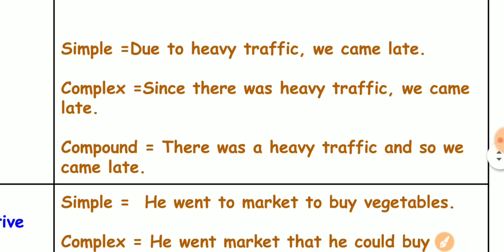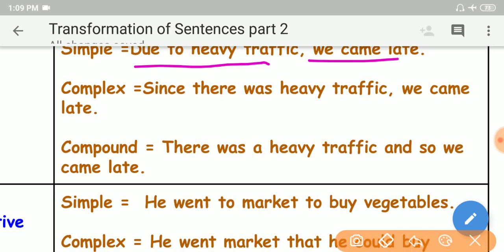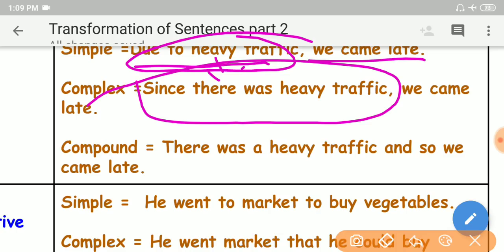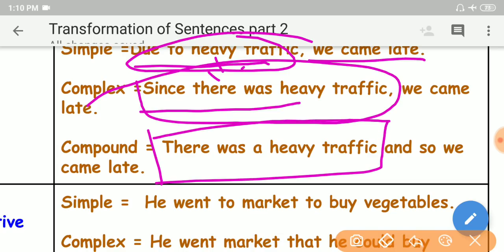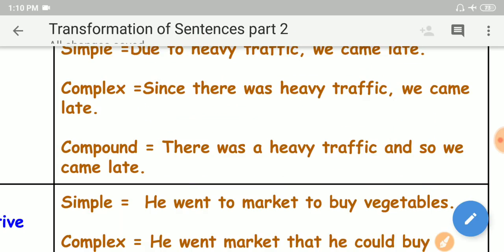Another example: Due to heavy traffic, we came late. Due to heavy traffic is the phrase. Expanding this phrase to a dependent clause to get complex: since there was heavy traffic, we came late. So expanding this dependent clause to an independent clause: there was heavy traffic. It gives an independent meaning. And so is the coordinating conjunction. We came late is another independent clause. So that's why this is a compound sentence, my dear friends. Like this.